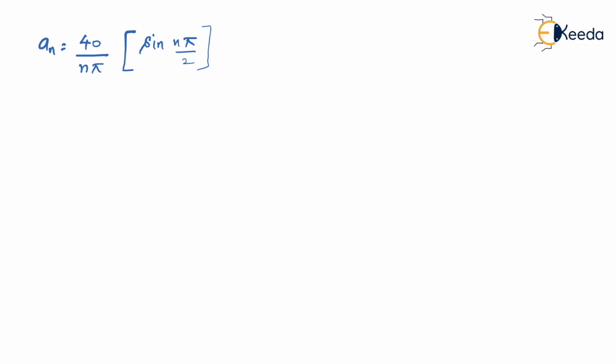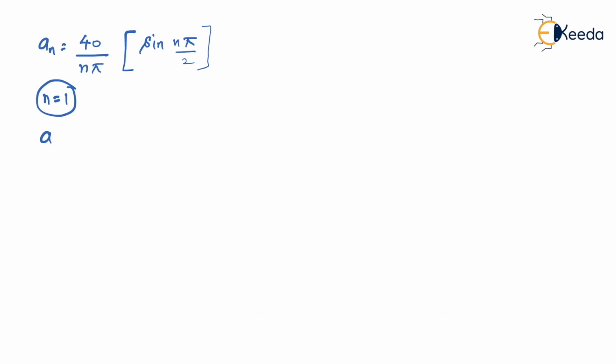That is, I keep on substituting this n value as 1, then 2, then 3, then 4 and so on. We go up to infinity. So we need to observe something. Before I really substitute this an inside Fourier series formula, let me see what is the effect of n on the value of an.